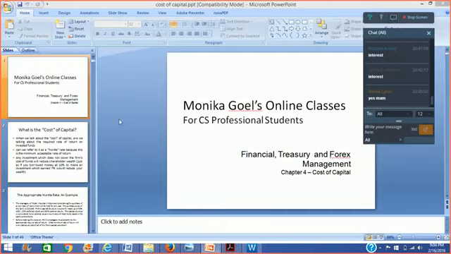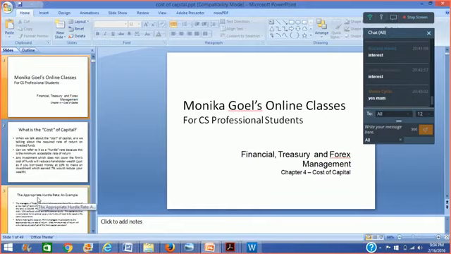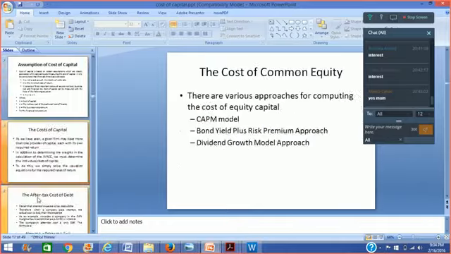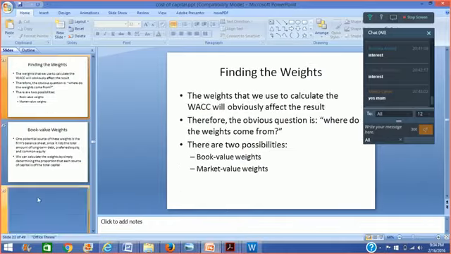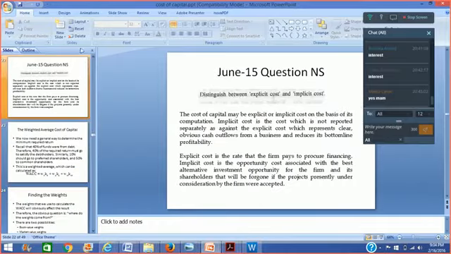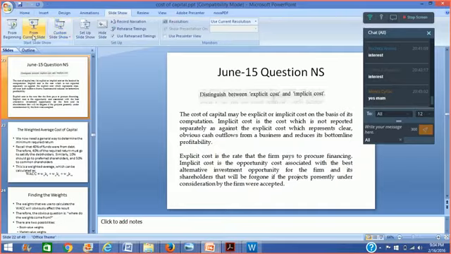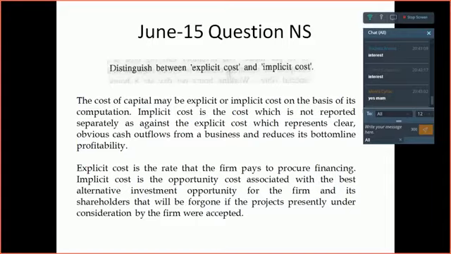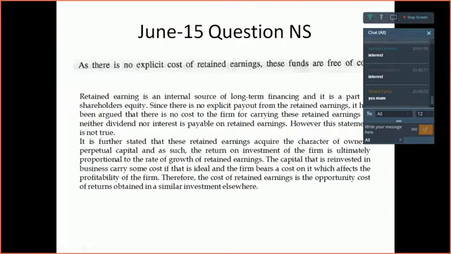Yeah. So what I was trying to say over here was, I had just inserted the answers to these questions because that was not there in that particular PPT. The question was, as there is no explicit cost of retained earnings, these funds are free of cost. The answer is the statement is false.